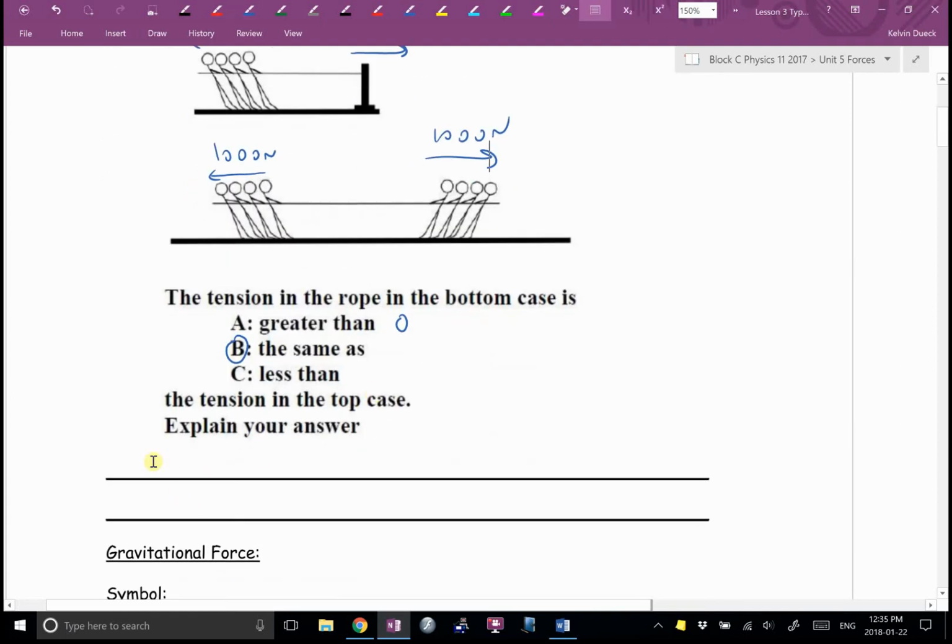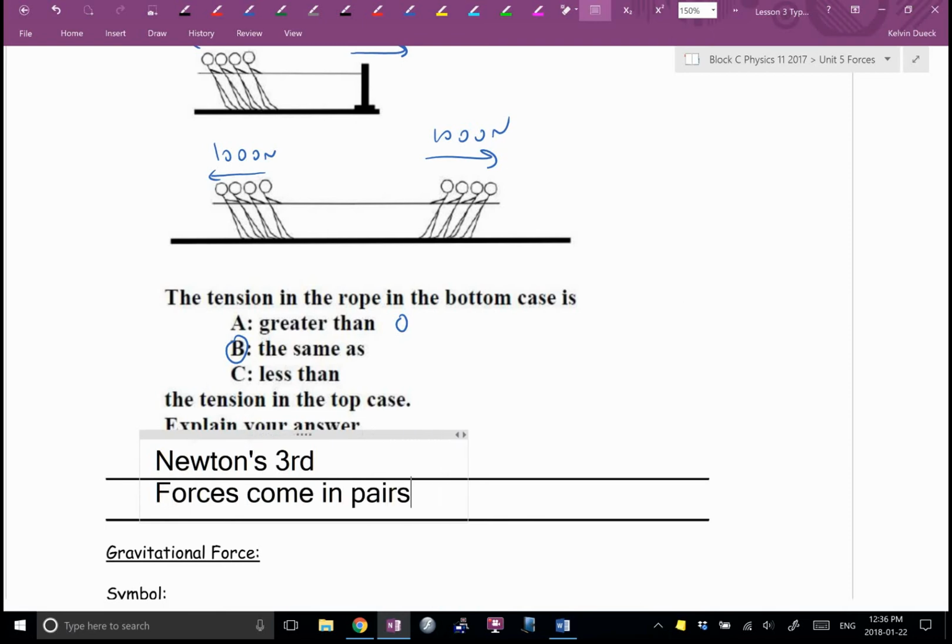Explain your answer. What was your answer, Emma? So you can say Newton's third if you know that's Newton's third, or if you said forces come in pairs. You could give me a Newton's first argument. You could say since they're not accelerating, the forces must be balanced in both situations, and forces come in pairs, so if one's 1,000 newtons, the other's 1,000 newtons.